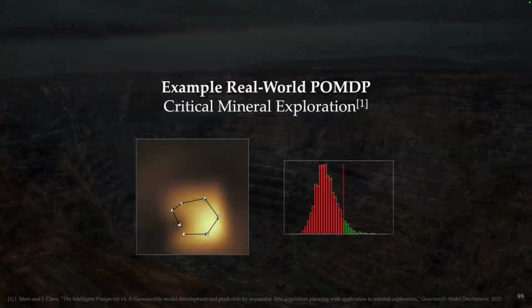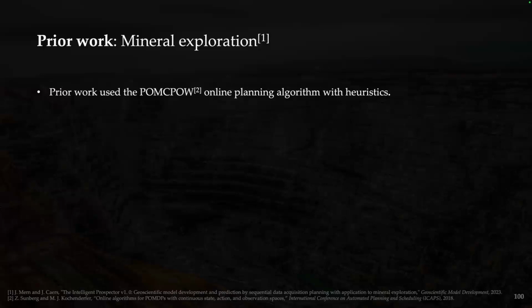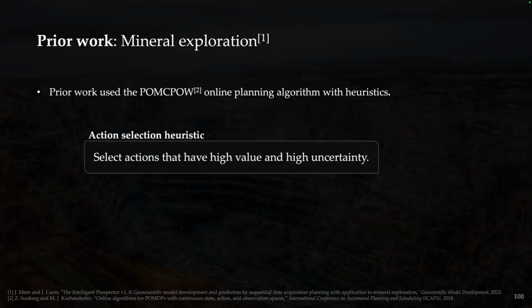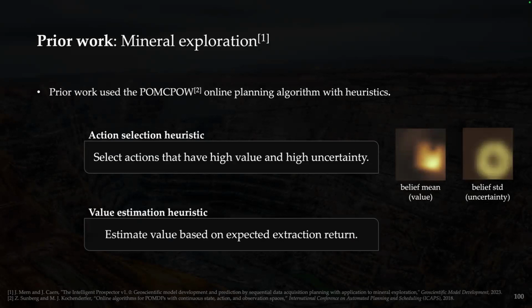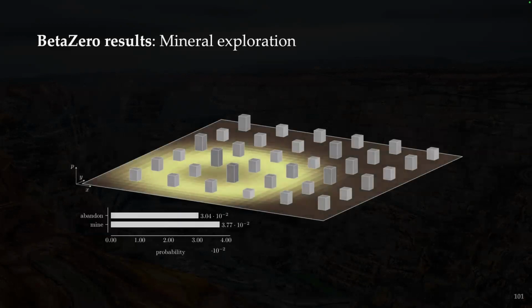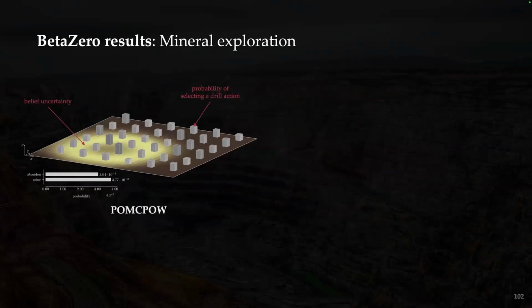To show you some results from a real-world POMDP, which is the critical mineral exploration problem. Previous work used POMC-POW with heavy reliance on heuristics, where there were heuristics for action selection, which would select actions that have high value and high uncertainty, and value estimation heuristics, where we'd estimate the value based on expected extraction return. So you can see how a neural network might be able to replace these two heuristics. So to explain the results I'm about to show, this plot will show you the uncertainty in the belief as that bright color on the bottom, as well as the probability of selecting one of those drill actions as a bar here. And this is actually showing the results from POMC-POW without using heuristics for about 1 million total simulations.